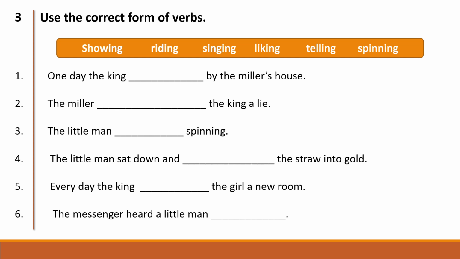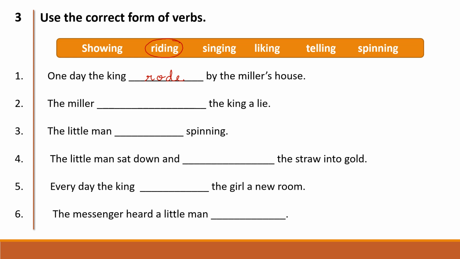The first question. One day the king dash by the miller's house. So the word riding is given. You need to write, one day the king rode by the miller's house. You should use the correct form of verbs and you need to write them in the given blanks.